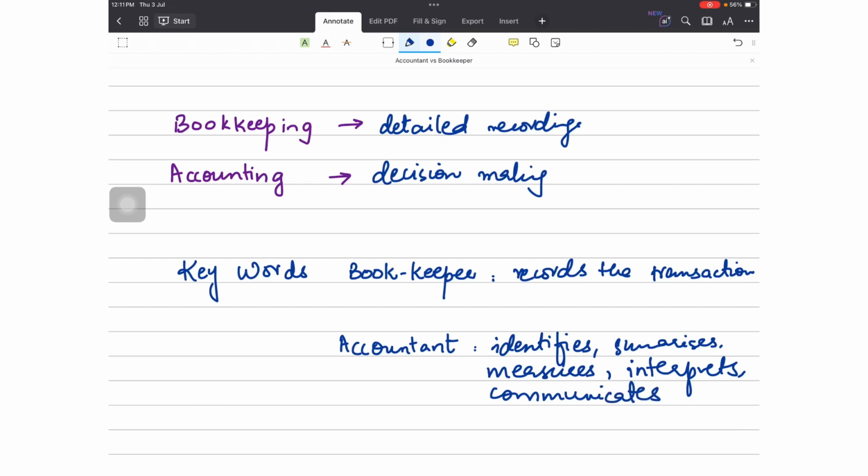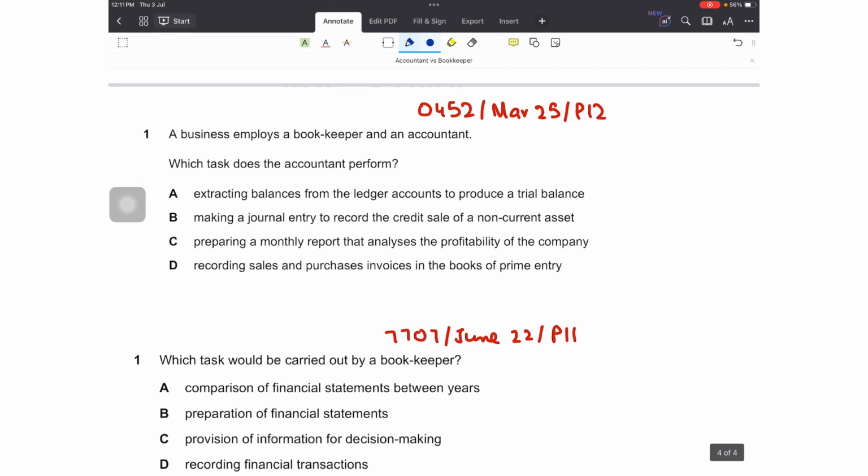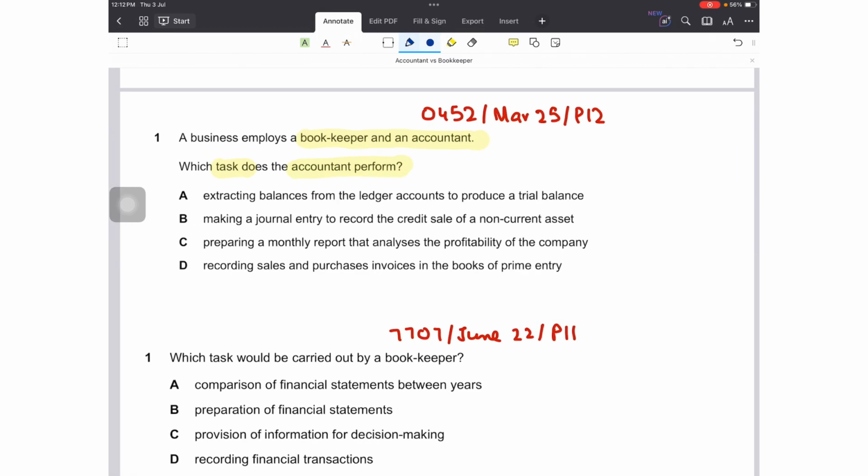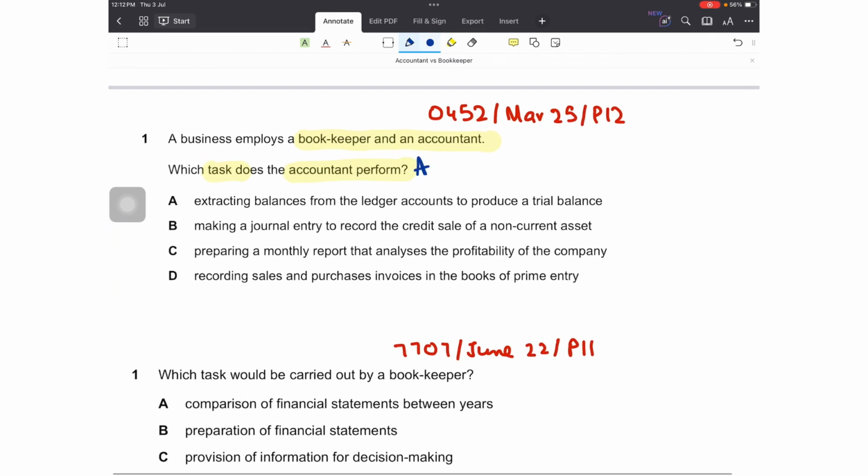Now let's test our understanding through some past paper questions. The first one is: a business employs a bookkeeper and an accountant. Which task does the accountant perform? We have to look for the accountant's task. Option A, extracting balances from the ledger accounts to produce a trial balance. No, that is not the task of an accountant. That is the task of a bookkeeper.